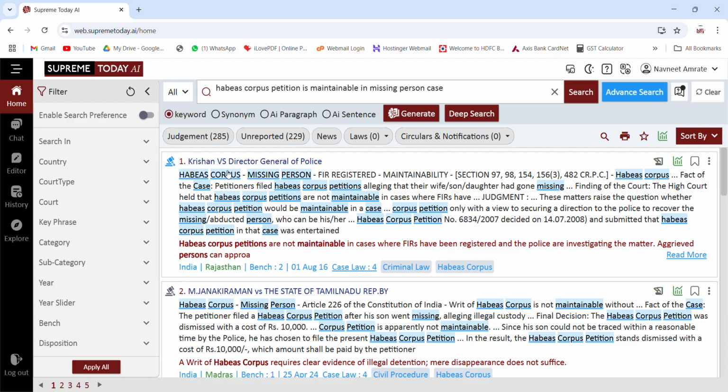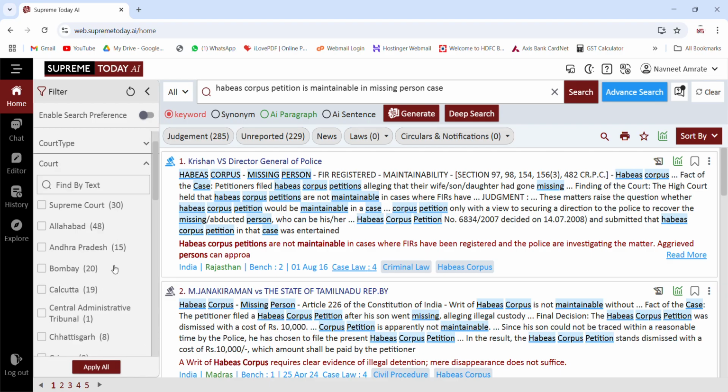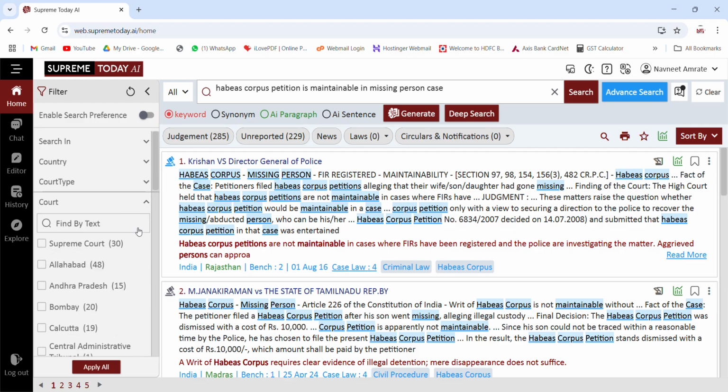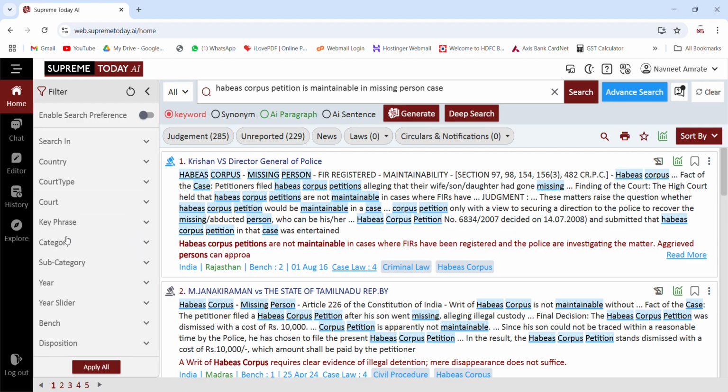Now there are other things you can do with this. You can also select bench size, maybe the year you are looking for. Courts also you can do, only Supreme Court or Bombay or any particular court. So you will be left with only those court judgments.